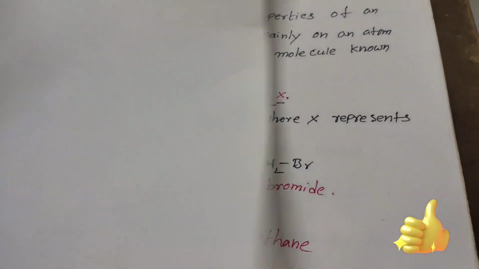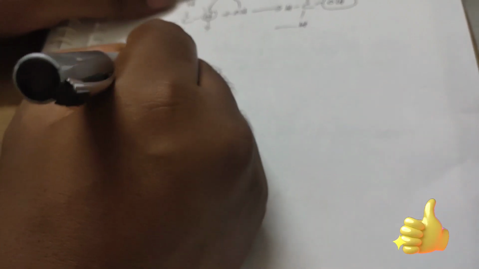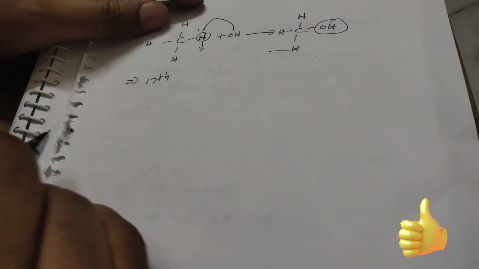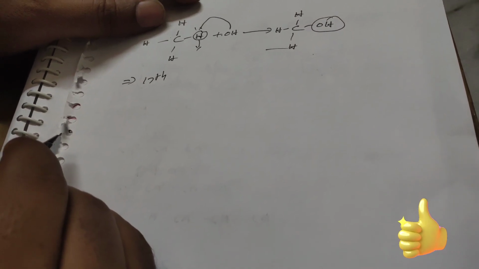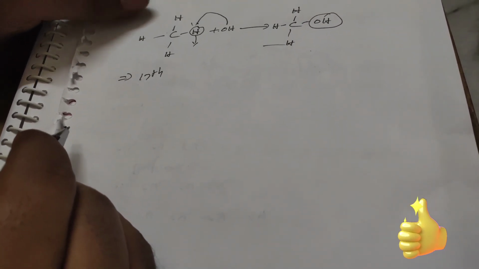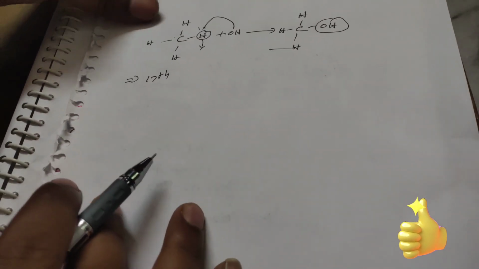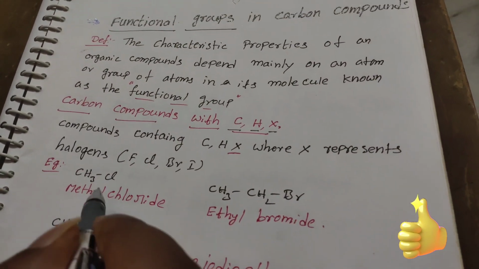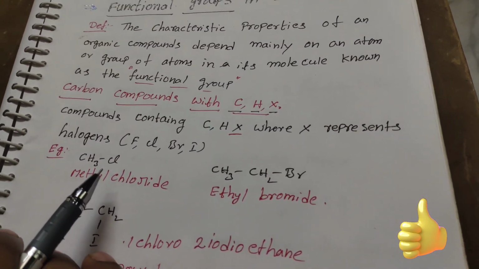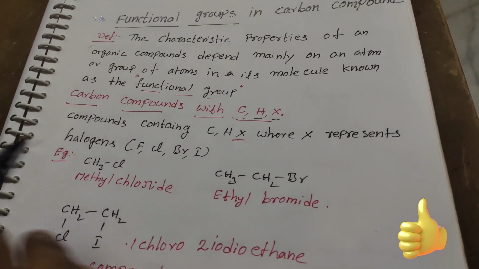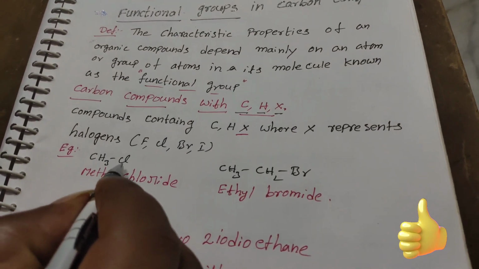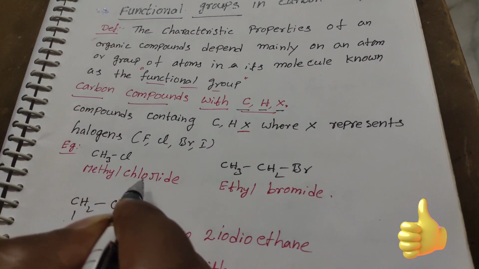So what is the meaning of halogen? The 17th group elements. What are the 17th group elements? Fluorine, chlorine, bromine, iodine, astatine. These 17th group elements are called the halogen family. In case the carbon is binding with the halogens, the compounds formed are called carbon halides. For example, in methane, adding one chlorine will form